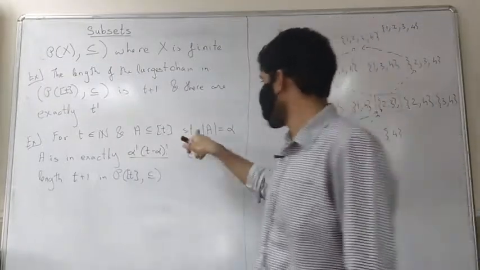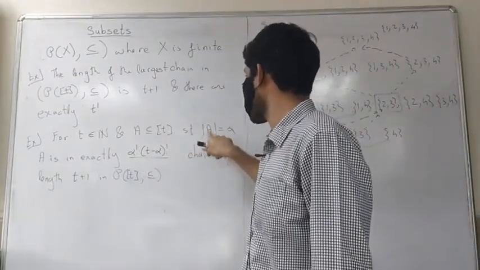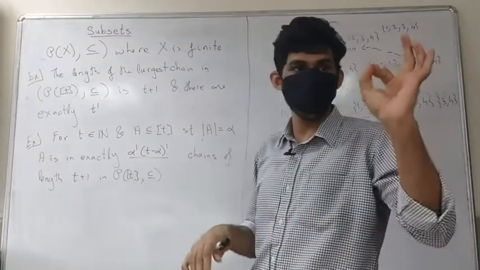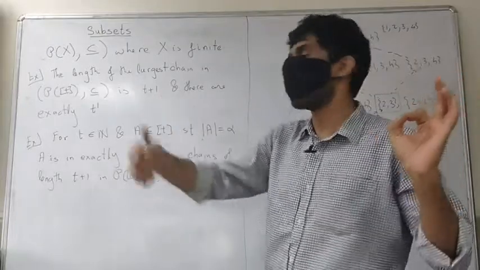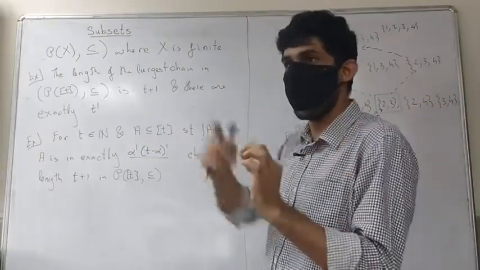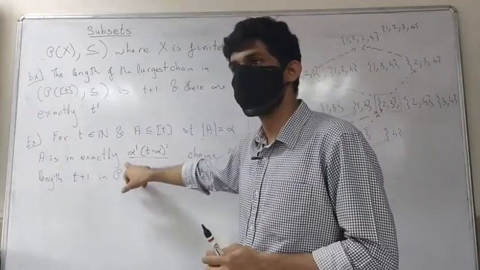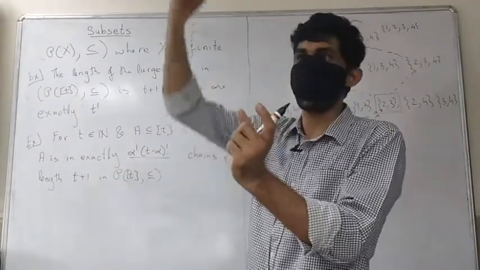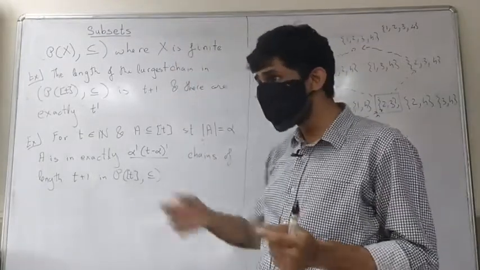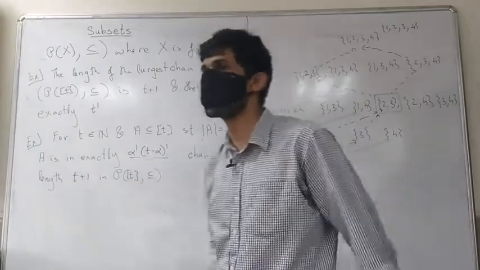Okay, so how do you construct this? Any maximal chain containing A can be constructed by first starting with the empty set and then continuously inserting one element of A at a time, which can be done in exactly alpha factorial ways. And then once you reach A, you can insert the complement of A in exactly T minus alpha factorial ways.